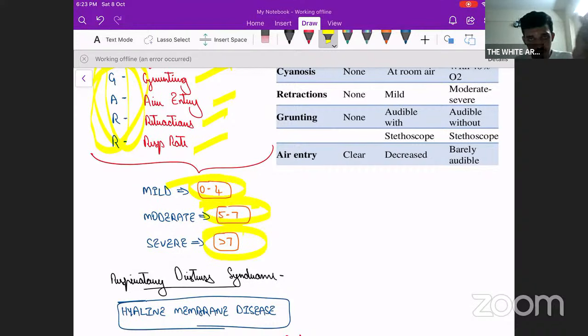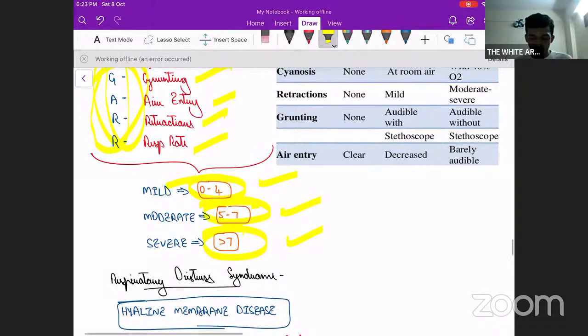Why do we grade? Based on this, we usually decide how severe it is, and two, what intervention is needed. Like for mild, this can be managed with nasal prongs itself. If it is moderate, we go for a higher mode of respiratory support like CPAP. If it is severe, we go for an even higher mode like mechanical ventilation of the baby. Fine. So that is the importance of assessing the child, grading the severity, and knowing what treatment is to be given.